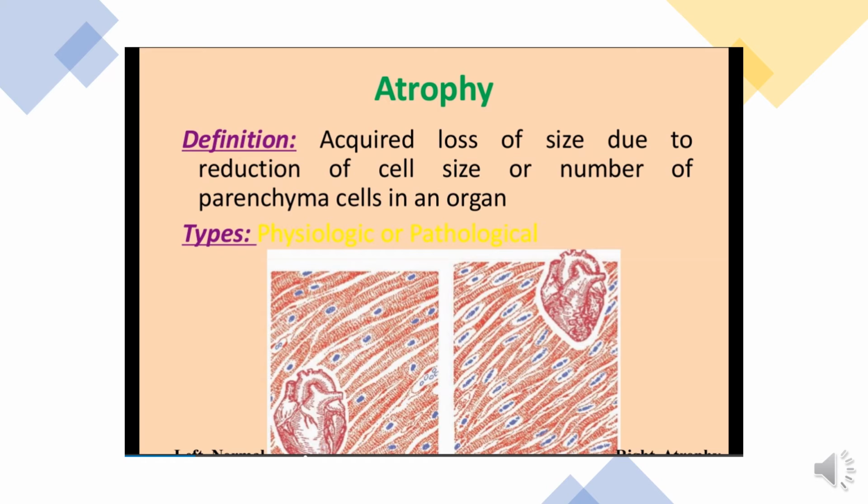Atrophy is an acquired loss of size due to reduction of cell size or of the number of parenchymal cells in the organ.